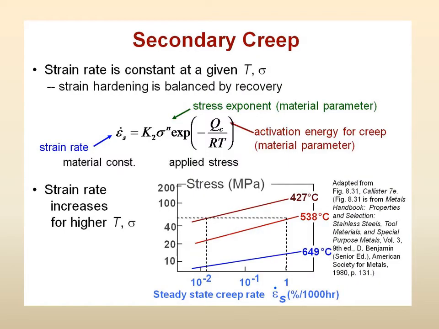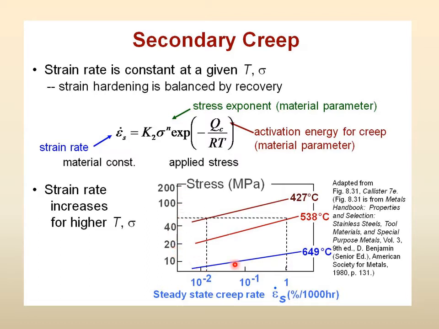Then in the secondary creep, which is the important region, the straight line region, right. Secondary creep is the straight line region for the material. For example, this is for certain stainless steels, and at 400 Celsius, this is the line; at 538, this is the line; at 649, this is the line. This is the stress to rupture.